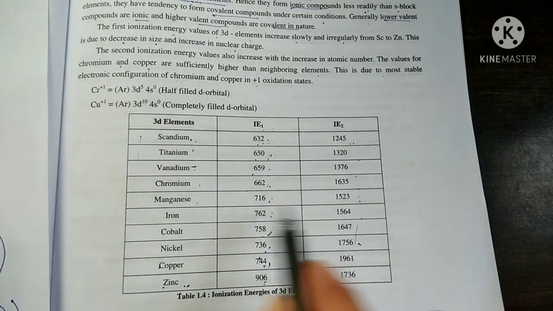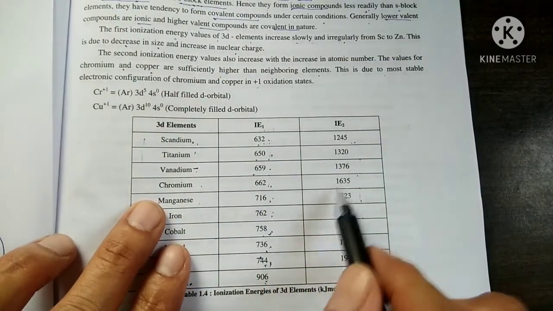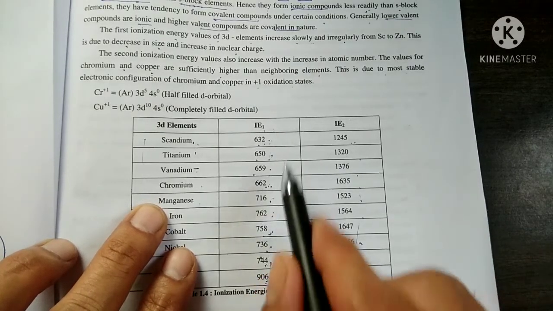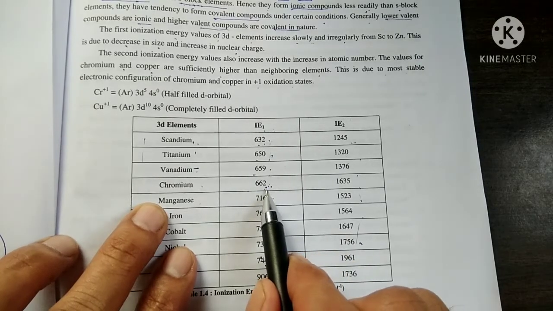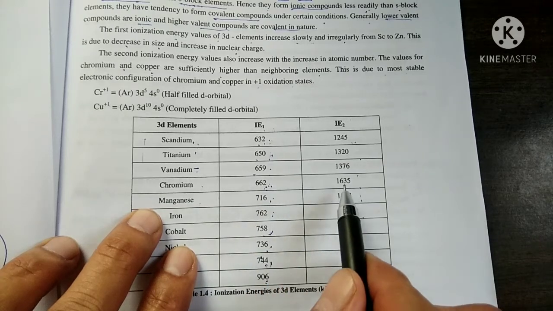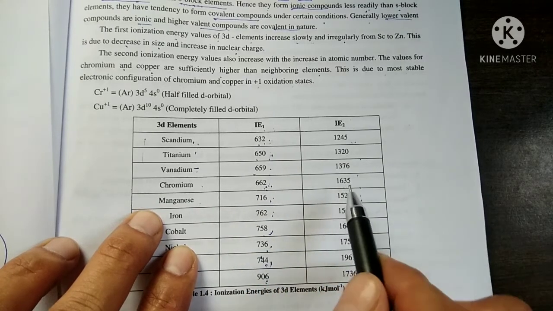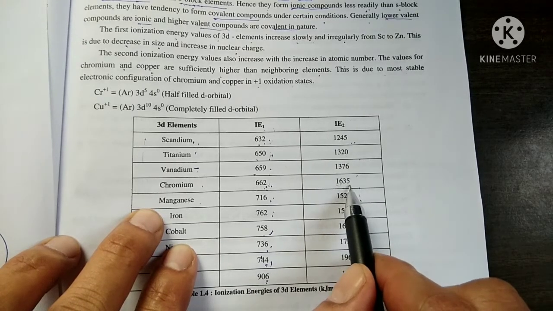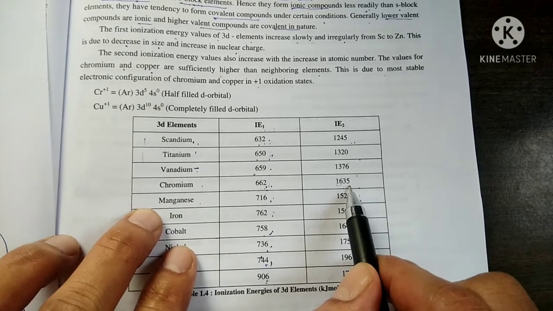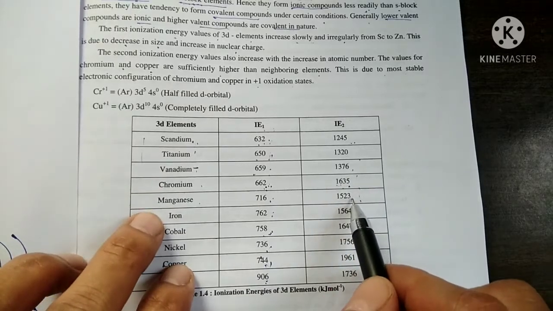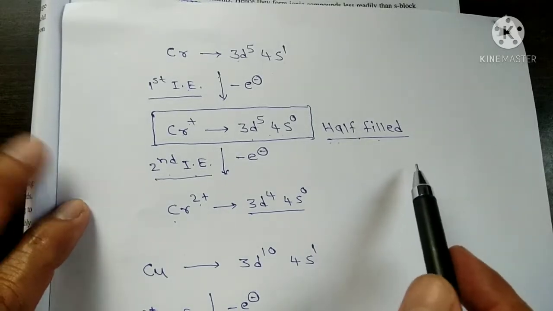So see here, for chromium, to remove the first electron it requires 662 kJ/mol, and to remove the second electron it requires much more energy, 1635, which is greater as compared to vanadium and manganese, because half-filled configuration is more stable.